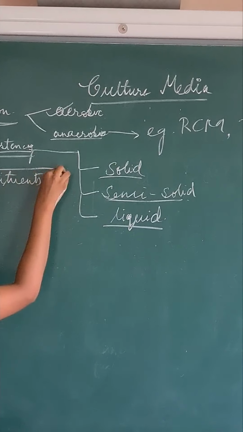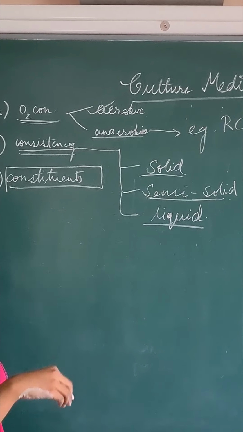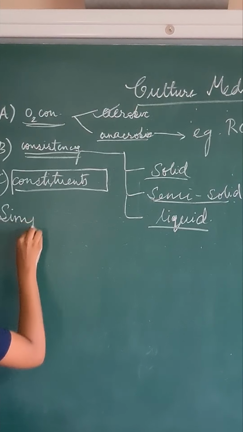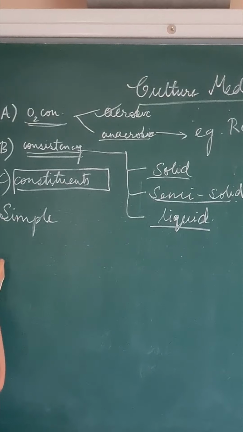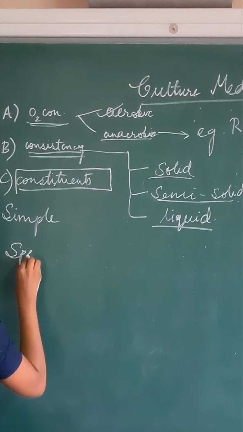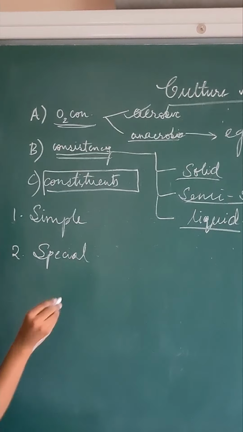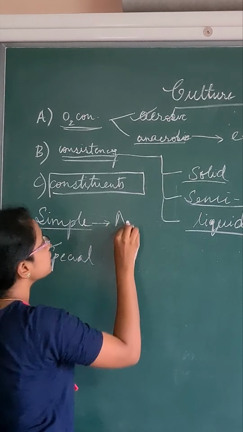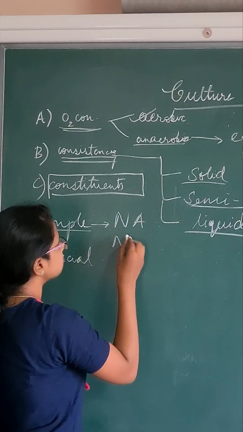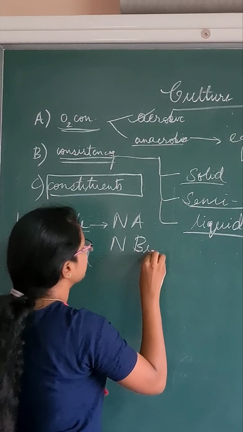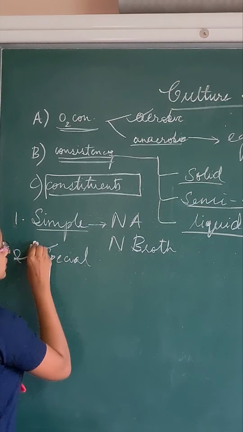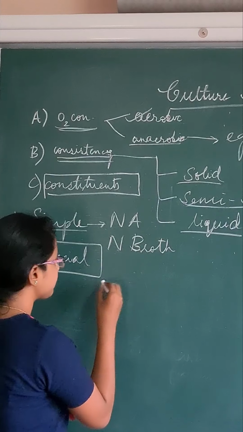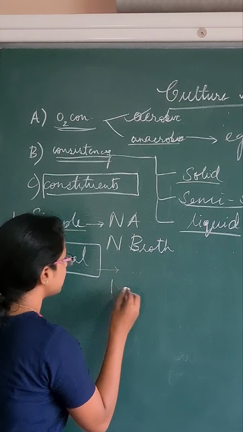Based on constituents, this is very important. Based on constituents, the medias are divided into simple media and special medias. Now we need to focus on the special medias. Simple medias are just our nutrient agar and nutrient broth. Now the special medias are classified into mainly 5 types. We are studying under 5 types.